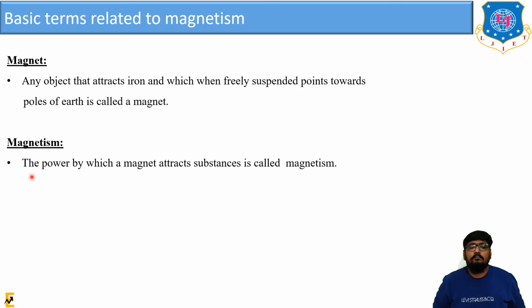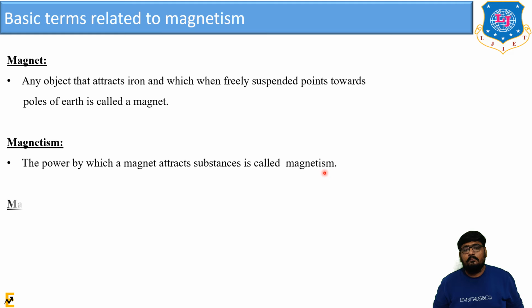What is magnetism? The power by which a magnet attracts a substance is known as magnetism. Whatever the power it has and the potential for attracting, that is known as magnetism.